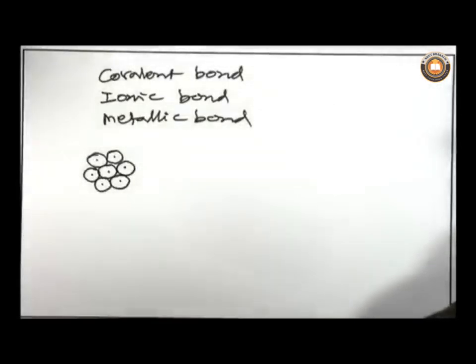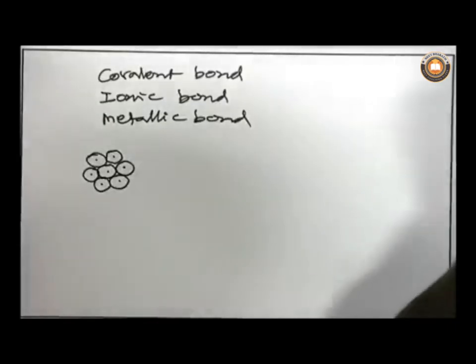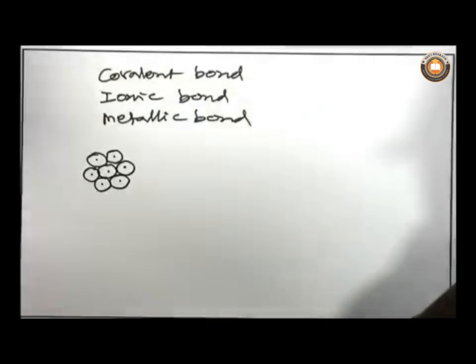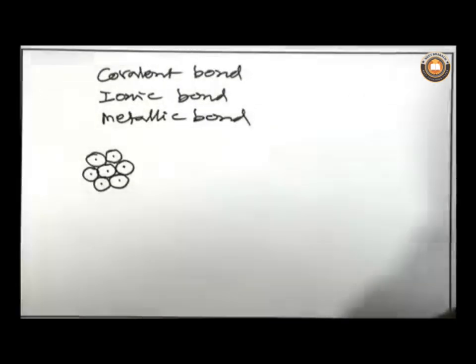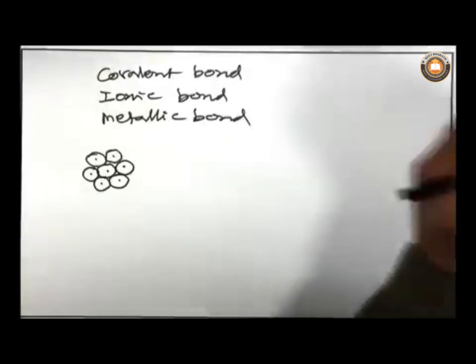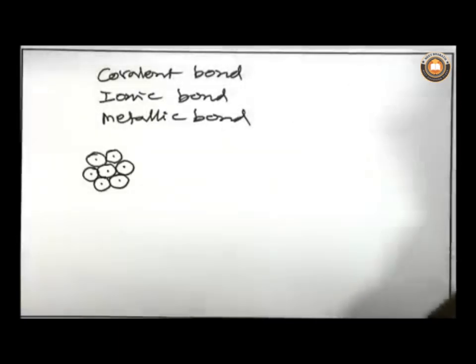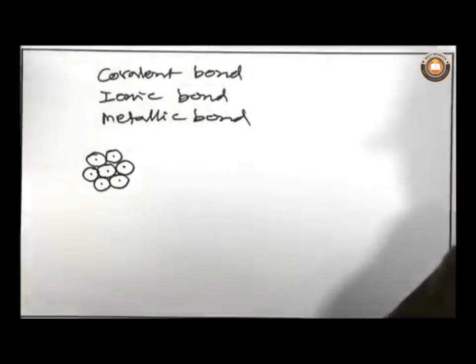Similarly, the same thing happens in metallic bond formation as well. Unlike covalent bonds, where a pair of electrons is shared between a pair of atoms, in metallic bonds electrons are shared not only between two atoms, but among several atoms.